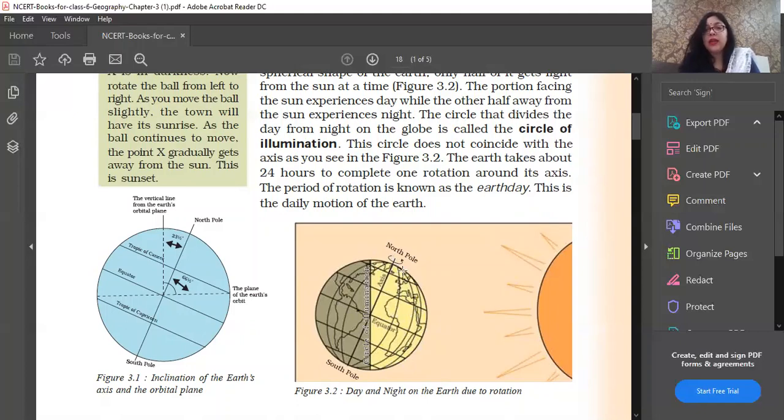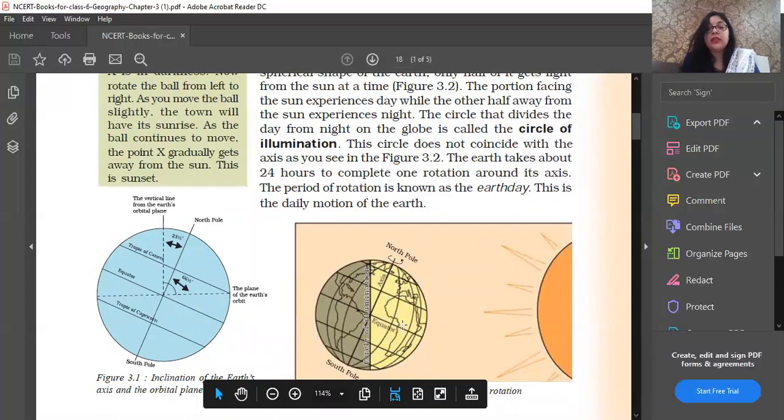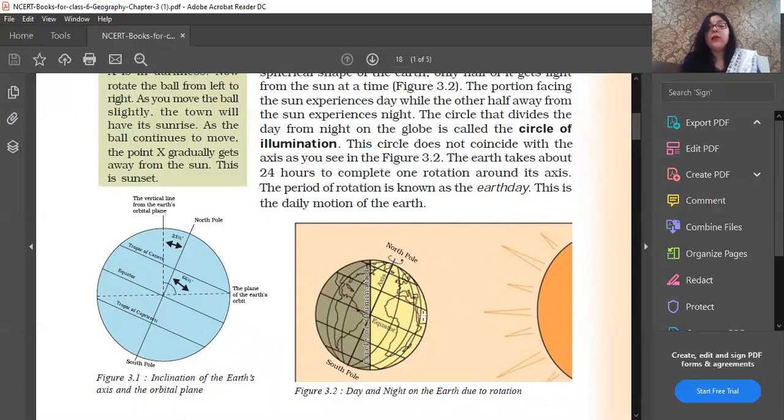Clear? So again, this is your sun and this is your earth, and it is divided by a line. You can see this line, and this line is called the circle of illumination. The circle that divides the day from the night on the globe is called the circle of illumination. I hope it is clear to you. Now this circle does not coincide with the axis, as you can see in figure 3.2.